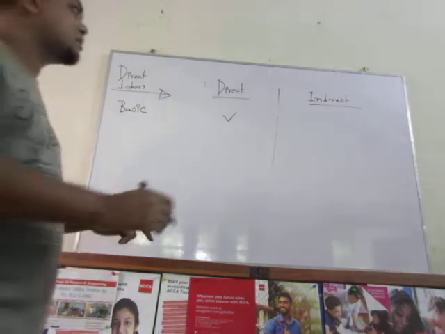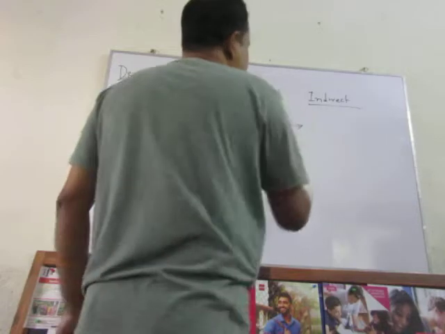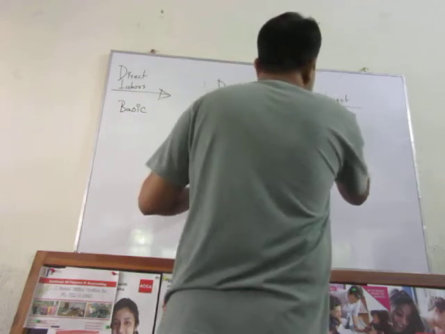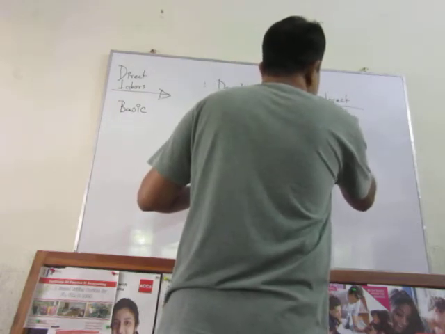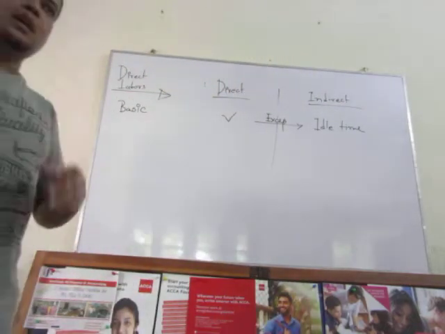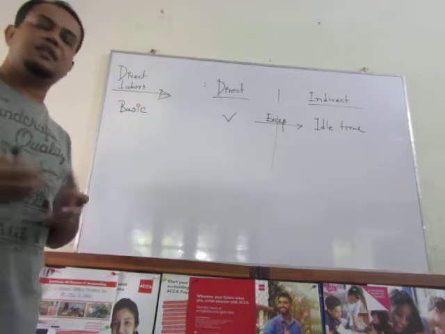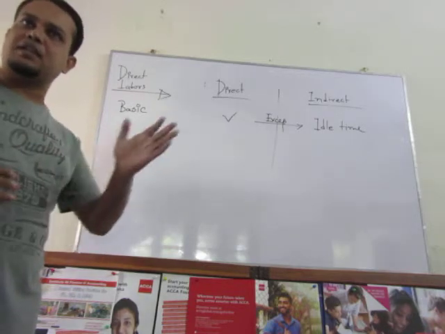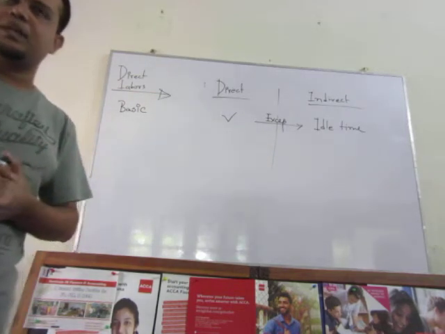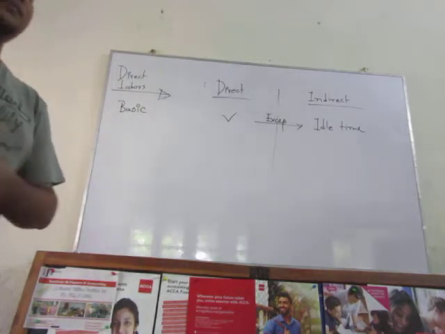Some exception is there. The exception is if there is any portion of direct cost that is idle time payment. Suppose according to agreement, labor need to employ themselves in doing some kind of activity 9 to 5 p.m. How many hours? 8 hours.